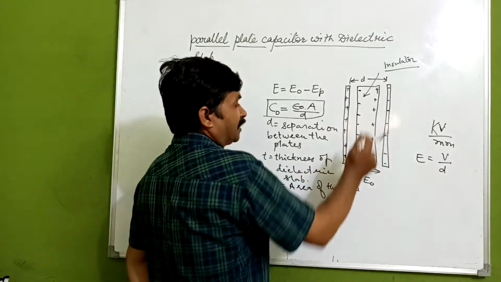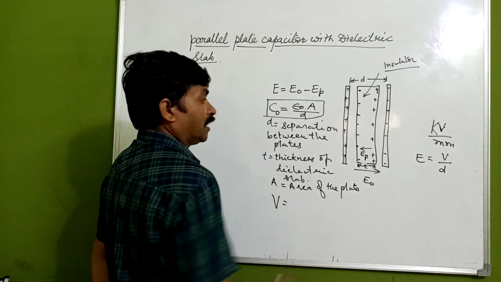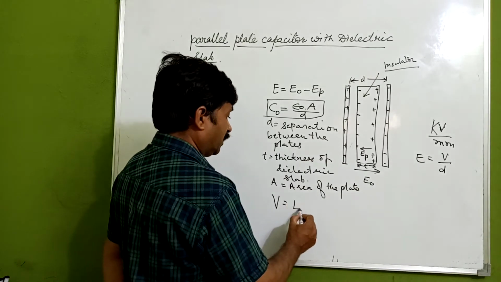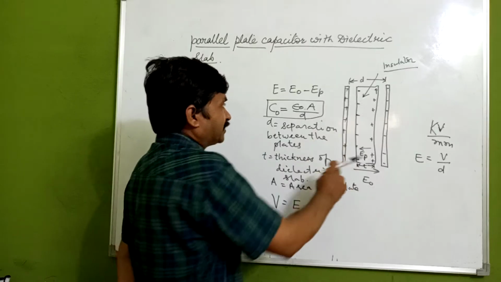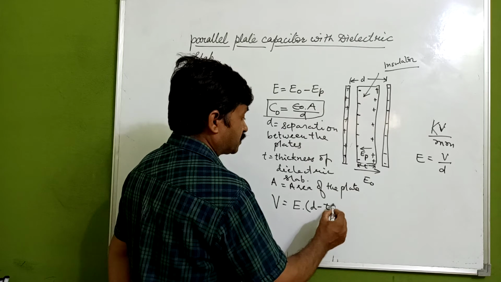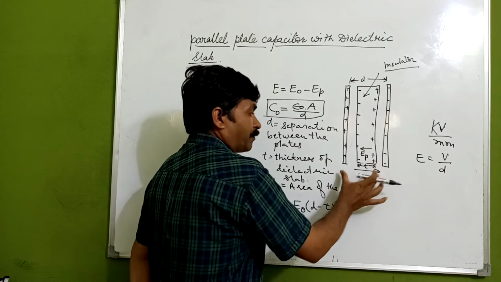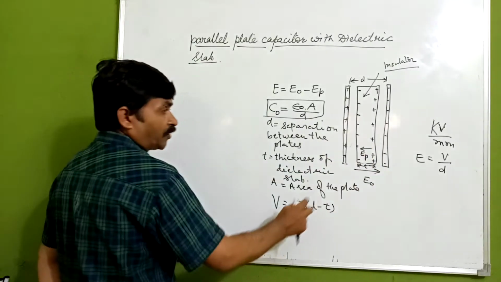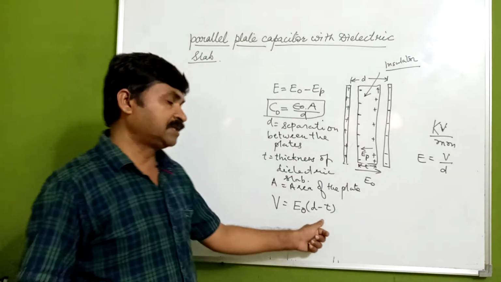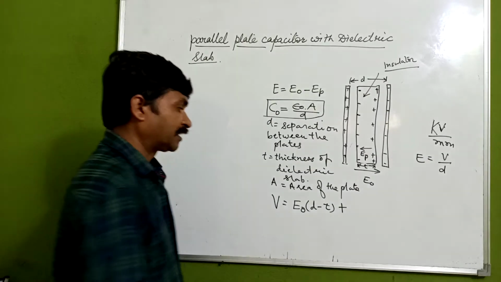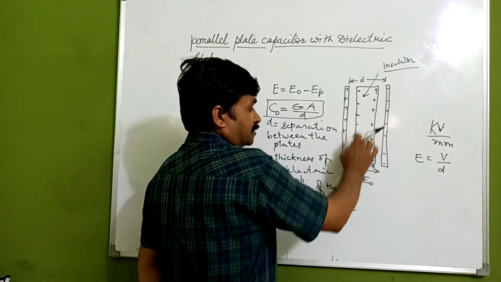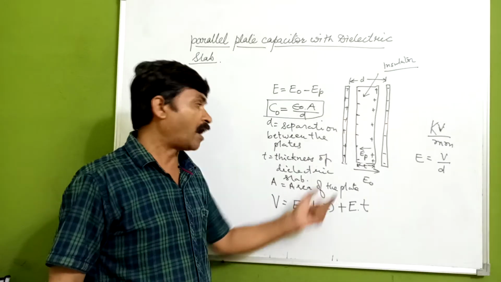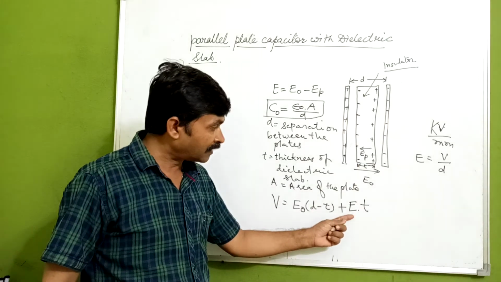Assuming the electric potential is V, it is E naught multiplied by D minus T, the potential because of the separation only, plus the electric field E inside multiplied by the thickness T.